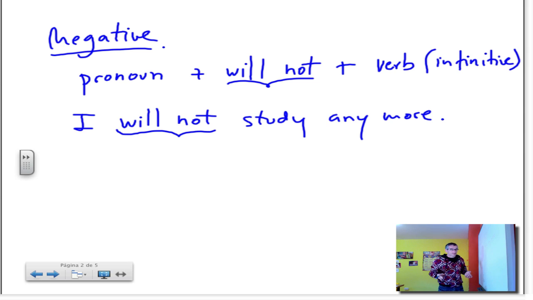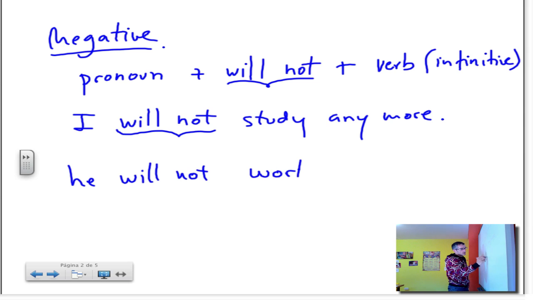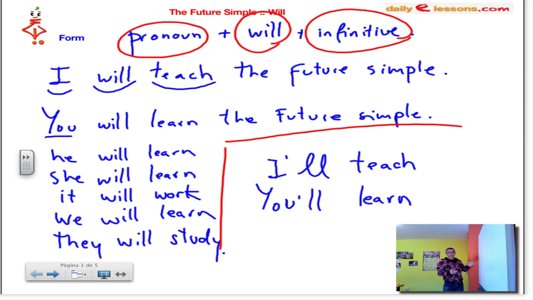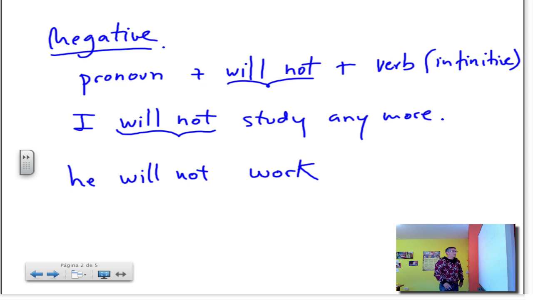All persons are exactly the same. So for instance, if I say, he will not work. And as I said before, all of these are exactly the same. He will not learn, he will not study, he will not play, whatever the verb you want to use. And there is also the contraction form.